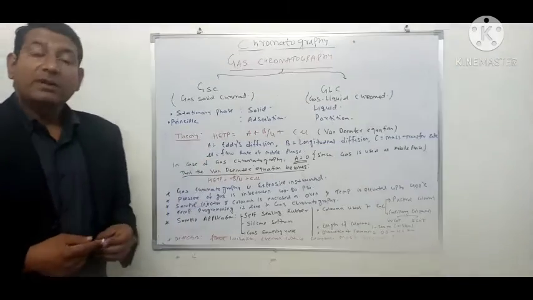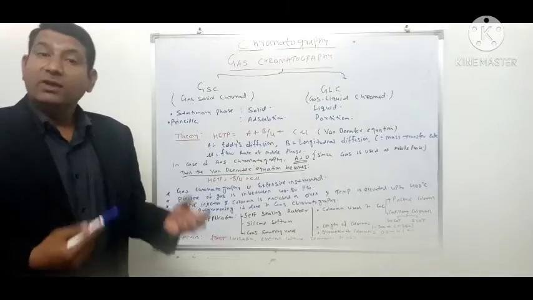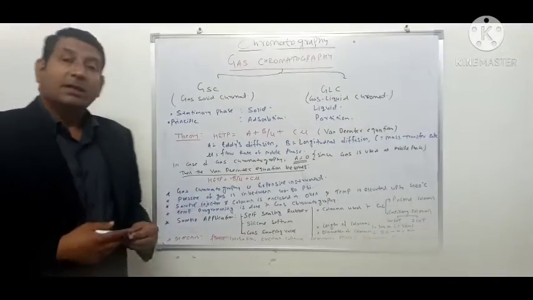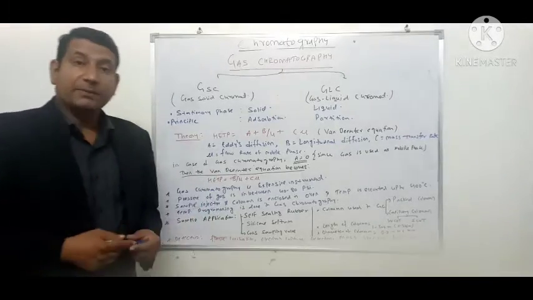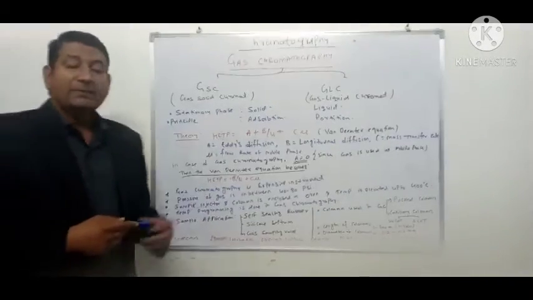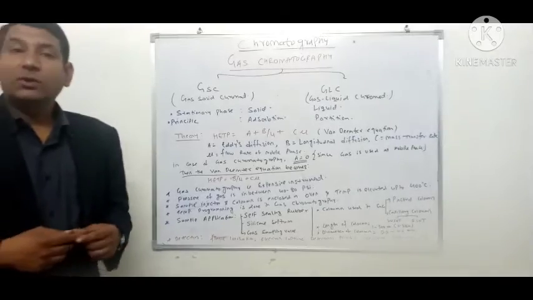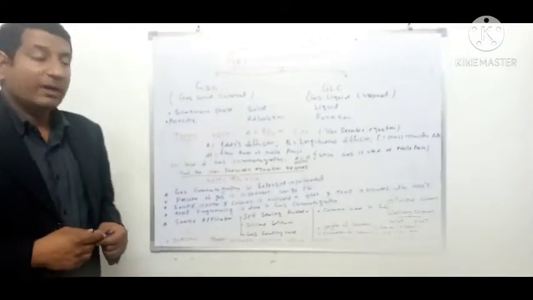Whereas in gas liquid chromatography, since liquid is the stationary phase, the principle of separation of compounds is partition.